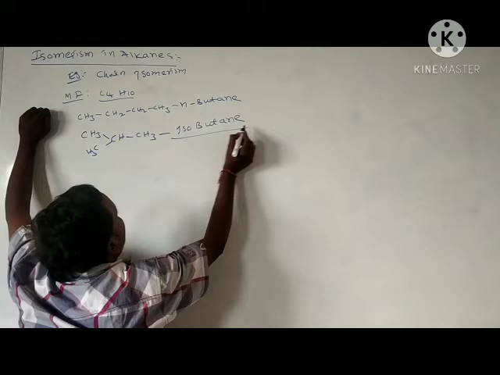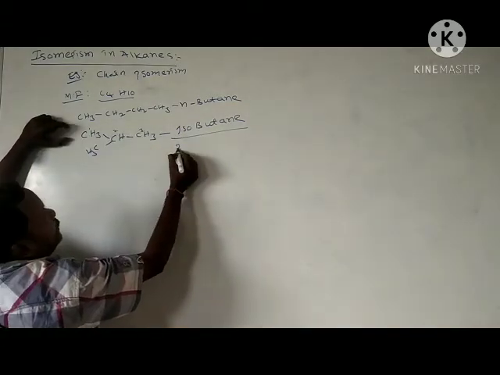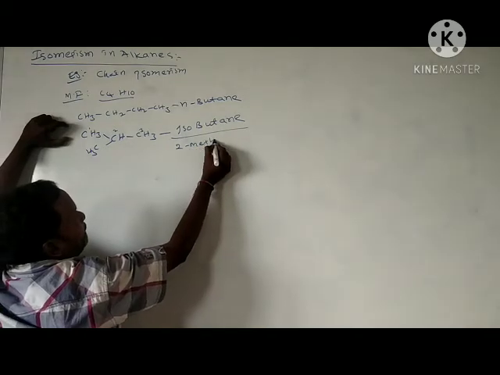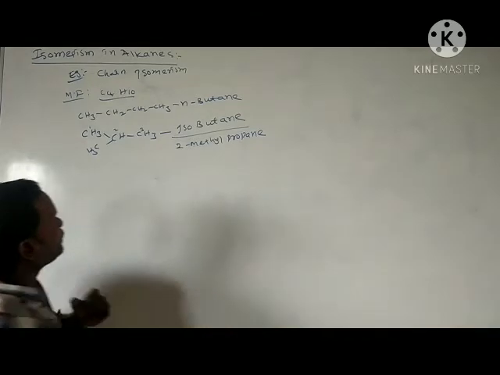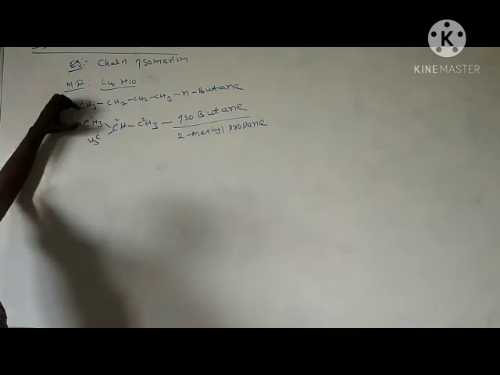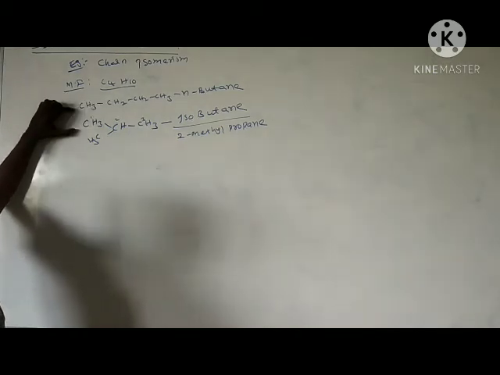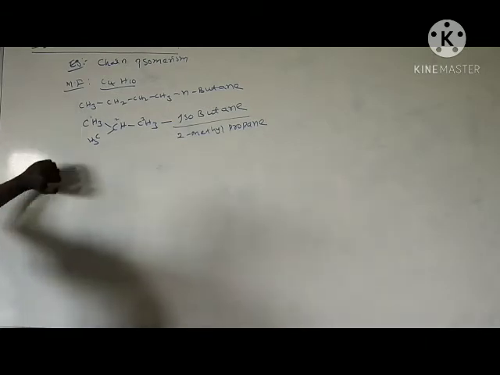The IUPAC name of this one: give the numbering from this side, 1, 2, 3. 2-methylpropane. The IUPAC name of this molecule is 2-methylpropane. This is the molecular formula of butane, and two isomers are possible for this: one is normal butane and the other is isobutane.